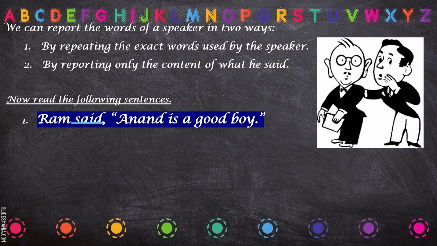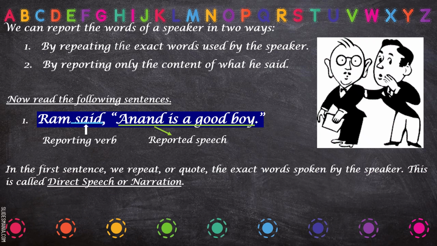Now in this sentence, the word said is the reporting verb. This is called the reporting verb. And the sentence in the inverted commas is called reported speech. Fine. Now first you have to learn this, that said is the reporting verb and the sentence in the inverted commas is reported speech. Now let's move further.